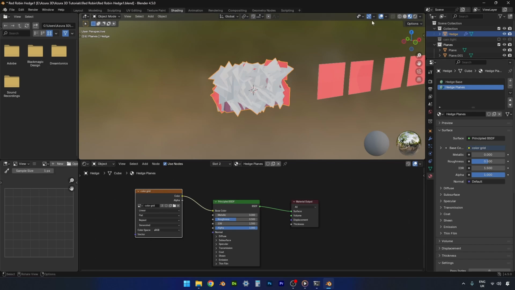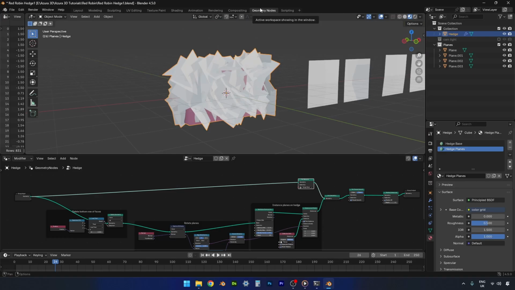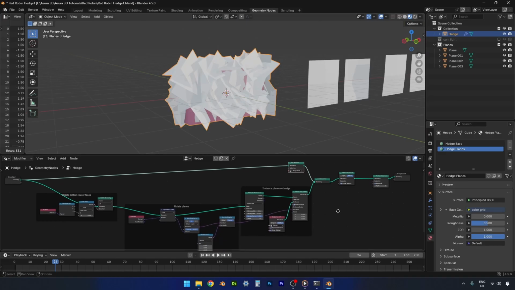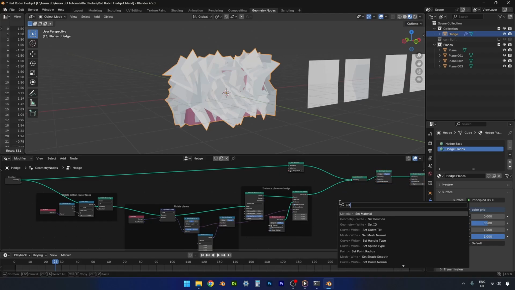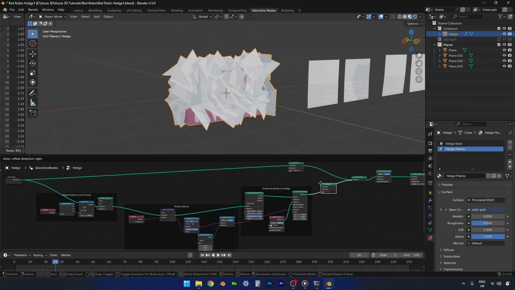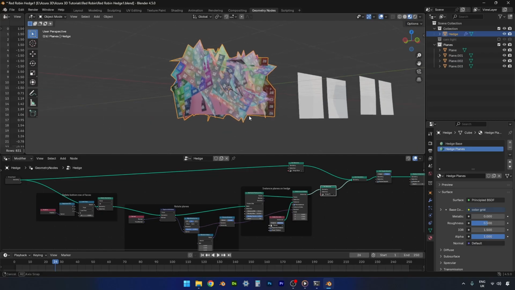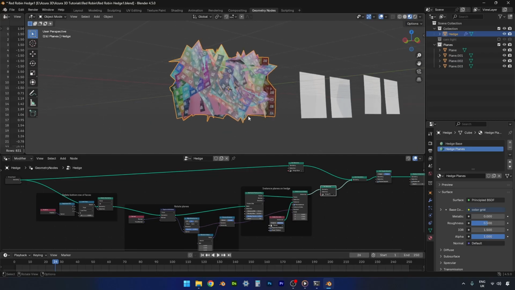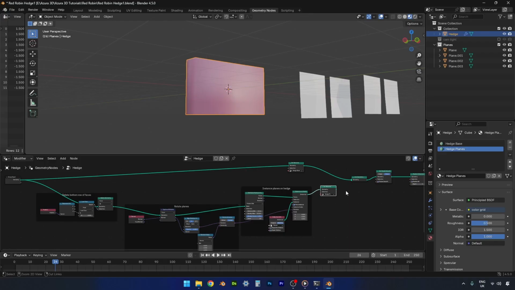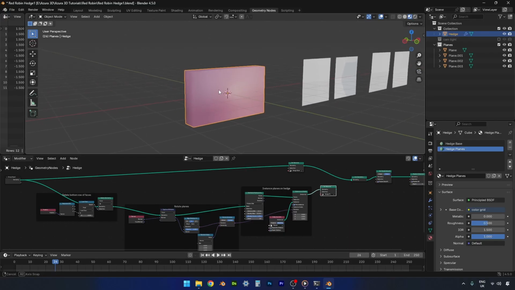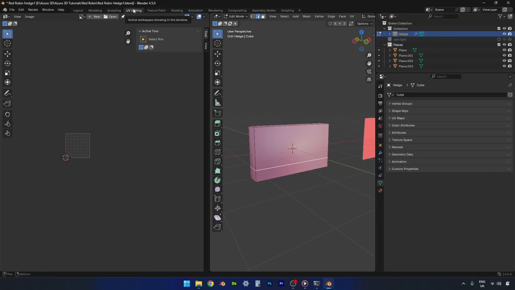And then back in geometry nodes, right before our join geometry, we'll add another set material. And we'll add our hedge planes. There we go. Right, time to set up the UVs. And what we're going to do is temporarily disconnect these instances so that we can see what we've got going on here. We'll go over to our UV editing panel